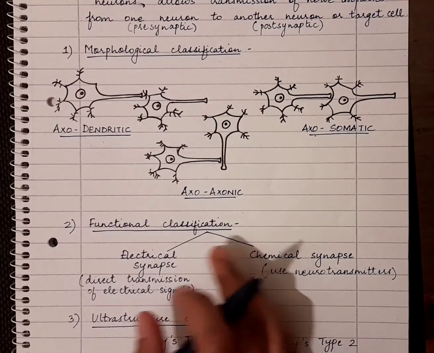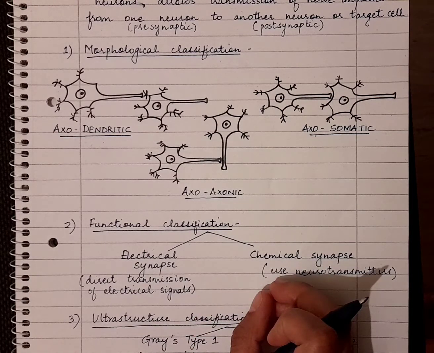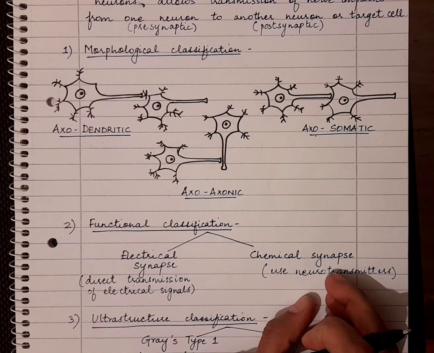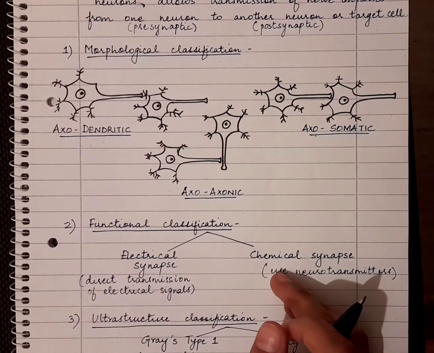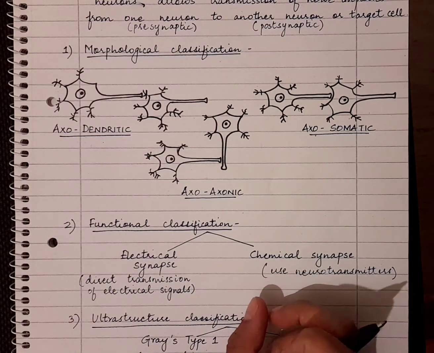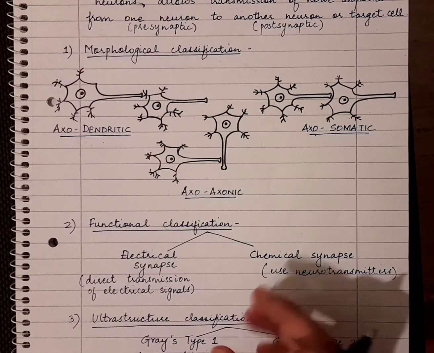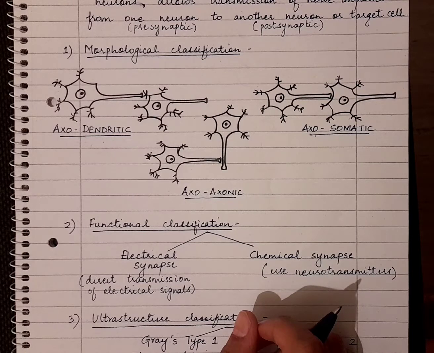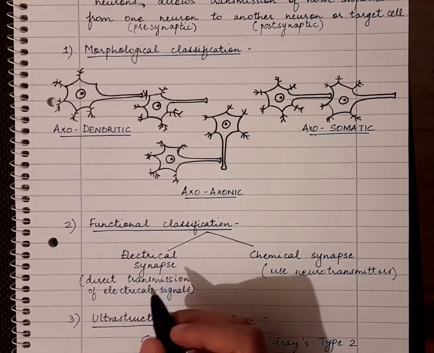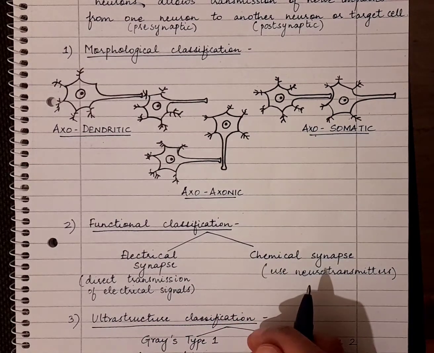The nerve impulse can directly be transferred by flowing across the membranes. There are also gap junctions present between the pre and the postsynaptic membranes, and they also help in this conduction of nerve impulses. These types of synapses are also found in invertebrates and in lower vertebrates.